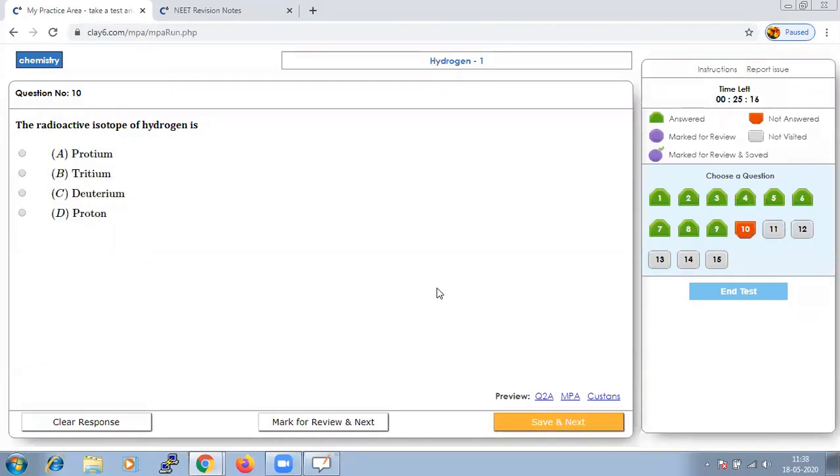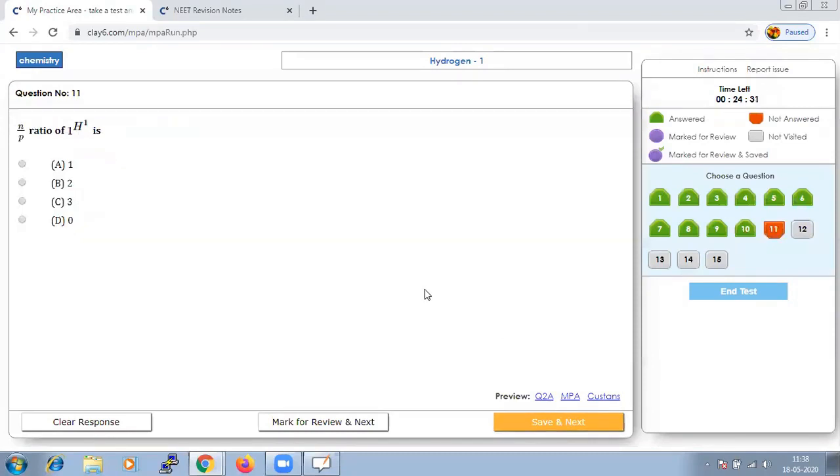And they have asked the radioactive isotope of hydrogen is, as we said, tritium. It is a beta emitting radioactive isotope of hydrogen, and it consists of one proton and of course two neutrons, which makes it 3 times as heavy as other hydrogen nucleus. Hence we could say that tritium should be the answer because it has the tendency of emitting beta, or we can say it is a beta emitting radioactive isotope. Hence option B should be the right answer. Let us save that and go to next.